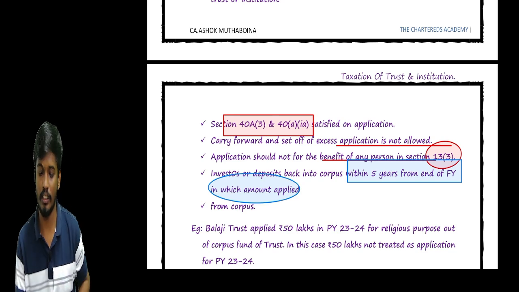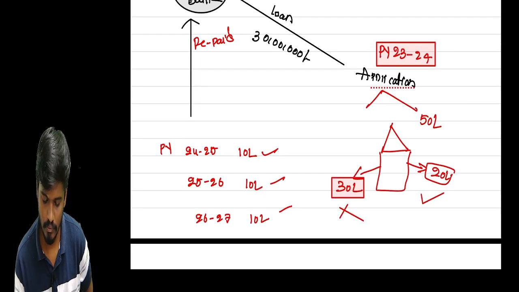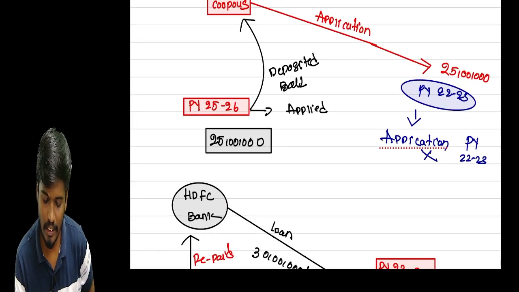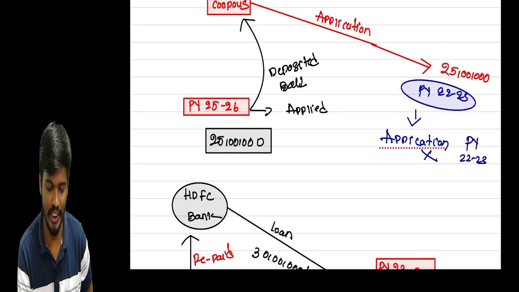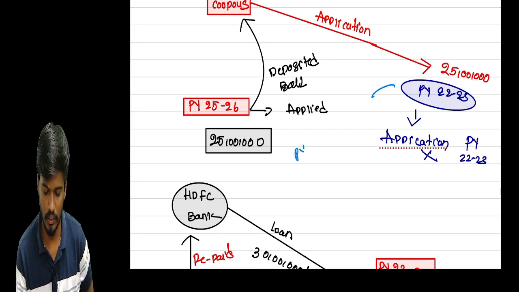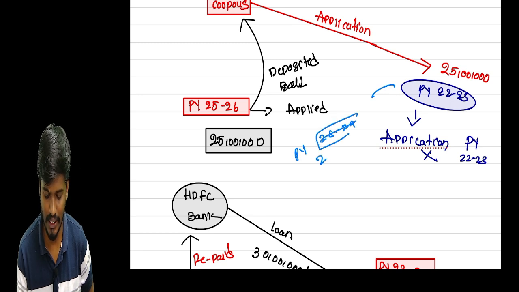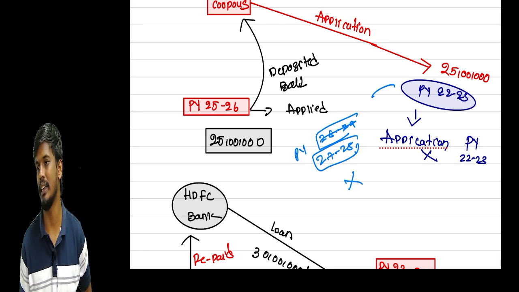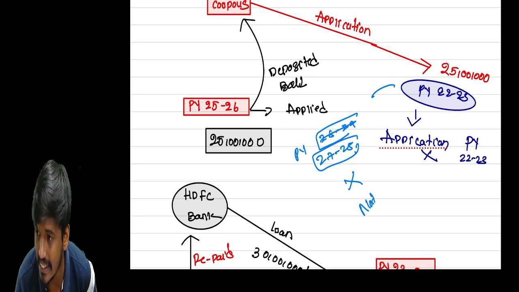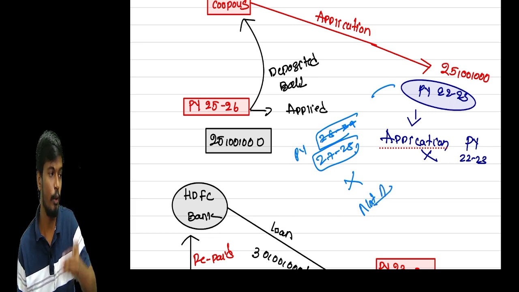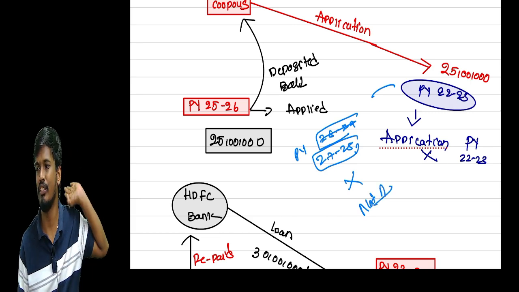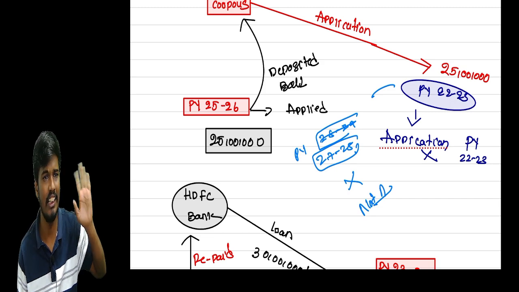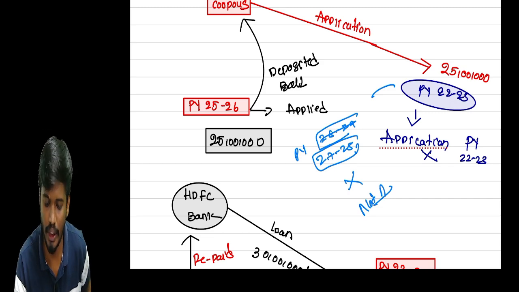In our example, we applied in 22-23, so maximum 5 years, up to 27-28. We can redeposit into the Corpus only up to 27-28. If we deposit after 27-28, it is not allowed as application. So the maximum time to redeposit in the Corpus is only 5 years.